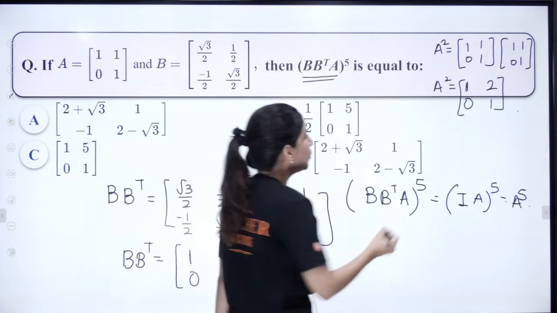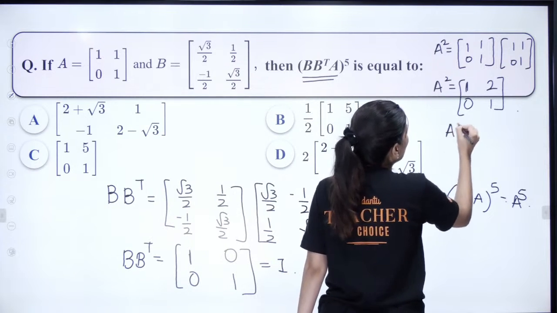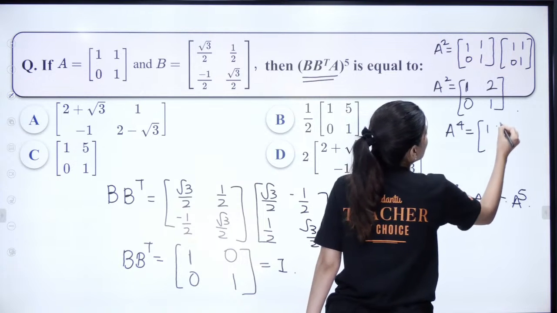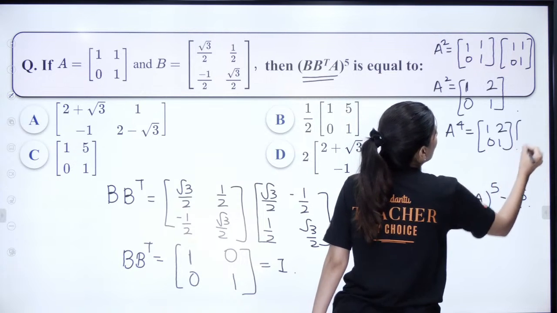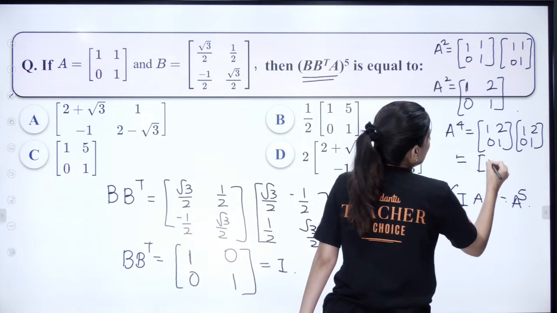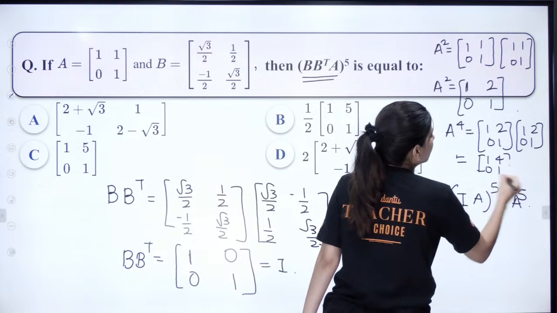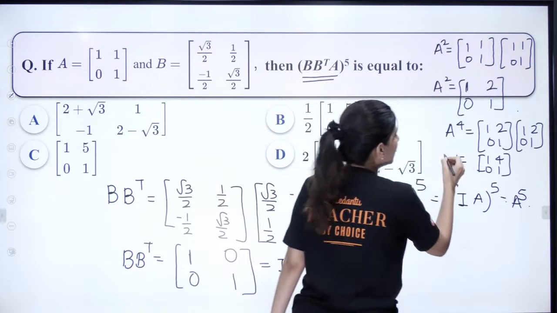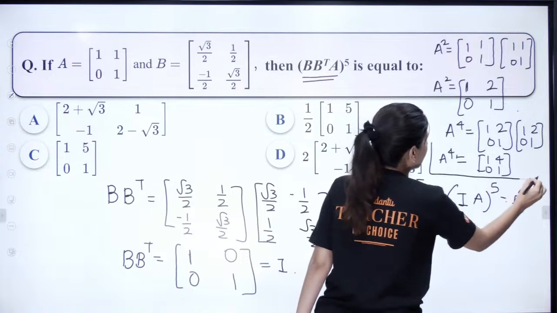Now what about A cube? Or directly, if you calculate A raised to power 4, that means 1201 times 1201, what you are going to get is 1401. So this is your A raised to power 4.